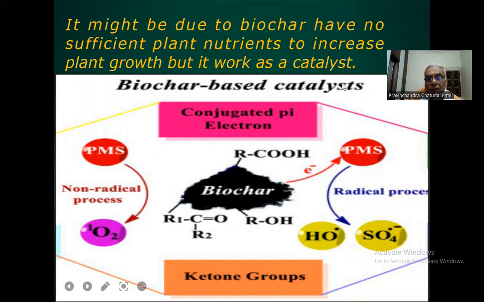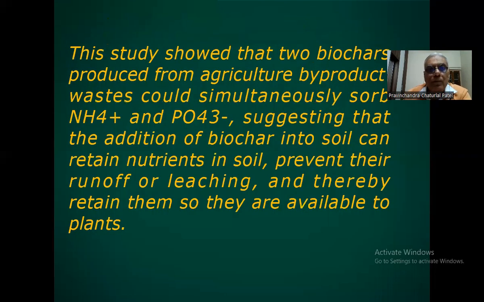It enhances the physical, chemical, and biological processes, and the retention of the plant nutrients, and those nutrients are taken by the plant when we apply the chemical fertilizer or the native nutrients, so there will be less leaching loss.